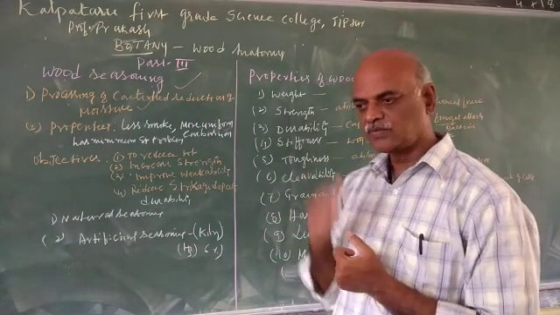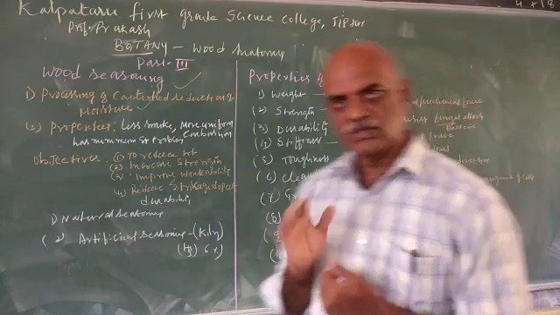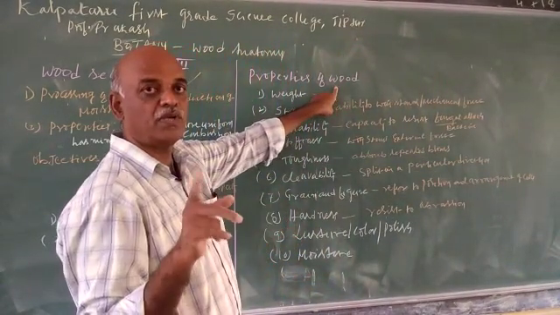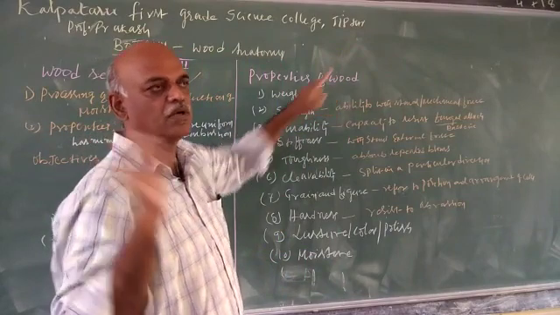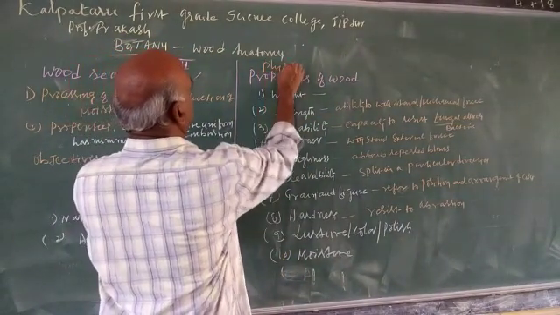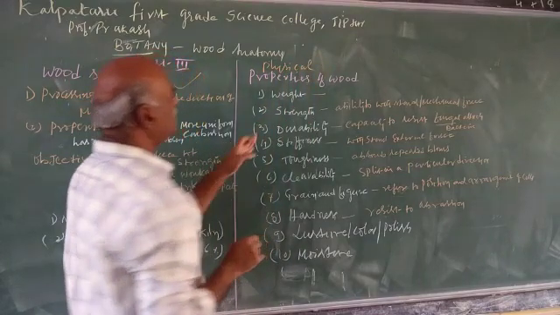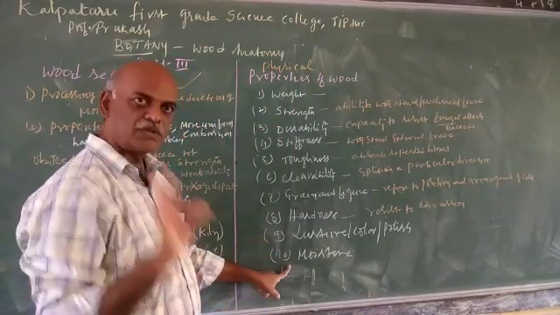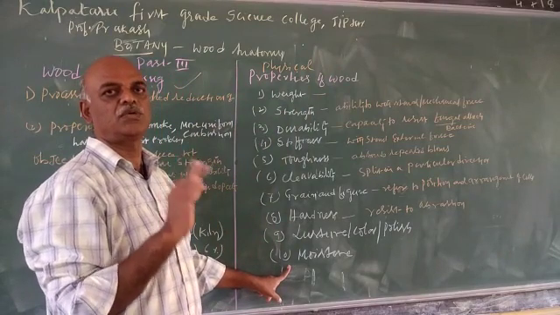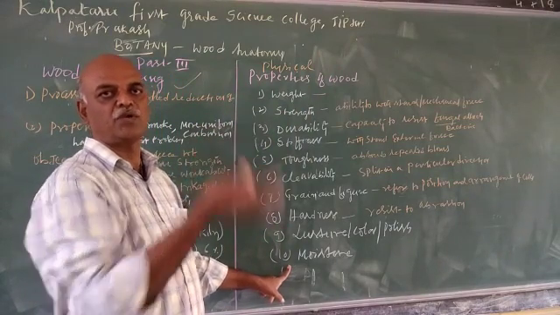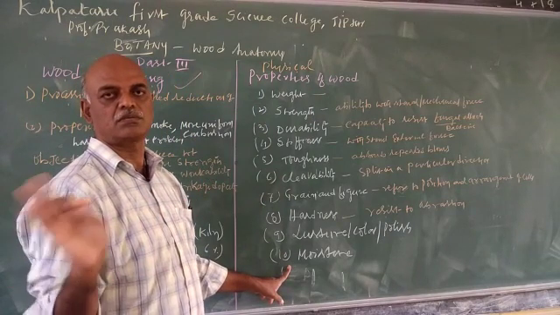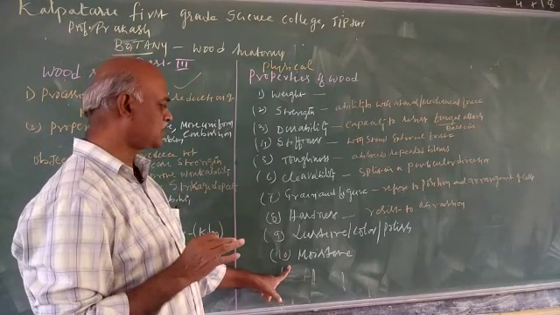And the last part of the wood anatomy is this, that is properties of wood. What property? Now we are dealing with the physical properties, not the chemical properties. Therefore, better to write the physical properties of wood. See here, there are 10 physical properties. If you look into the log or the wood, it exhibits the following properties. Then only it is suitable for furniture purpose, construction purpose and all.